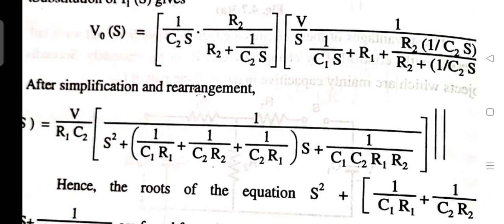Let's simplify and rearrange it. We can take common V/(R1C2), which gives us V/(R1C2) times 1/(s² + (1/C1R1 + 1/C2R2 + 1/C2R1)s + 1/(C1C2R1R2)).